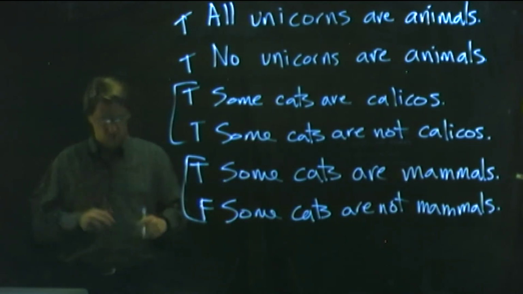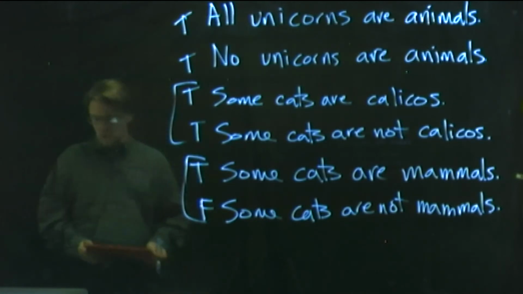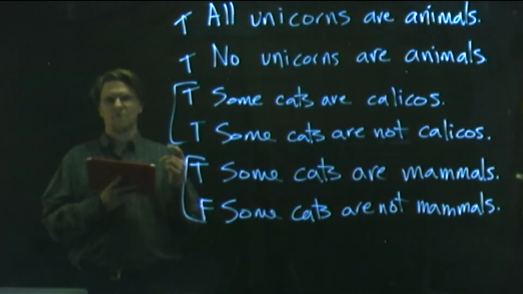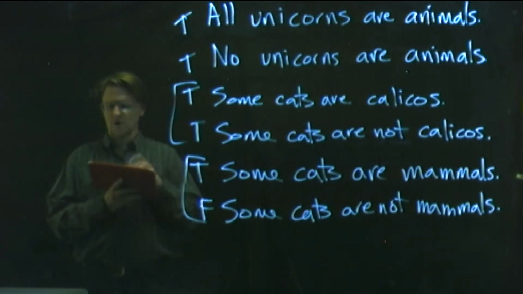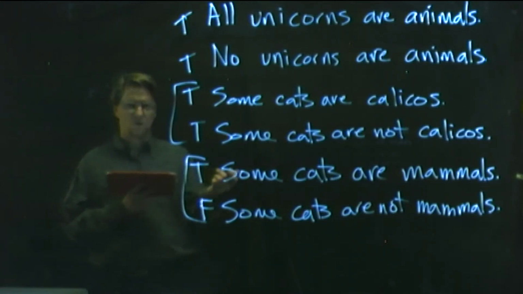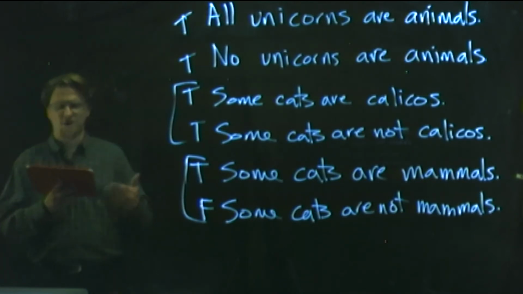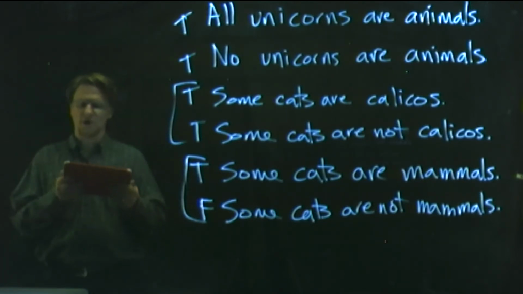Okay? So with that, we can go ahead and look at our problem number 2 for the day. This is just at the very end here of section 3.1. And we are given a variety there of standard form categorical propositions. And we are simply asked to identify the quantifier, subject term, copula, and predicate term.